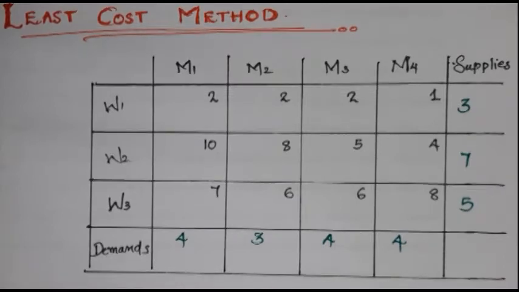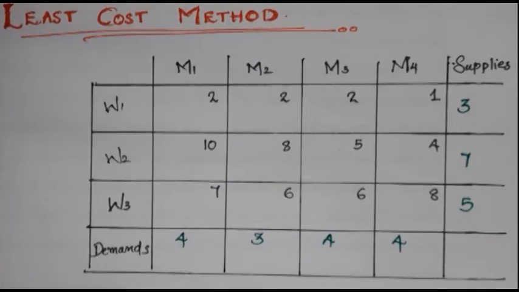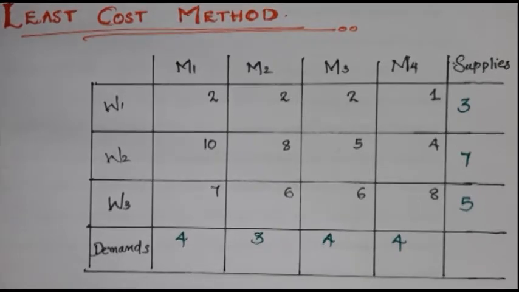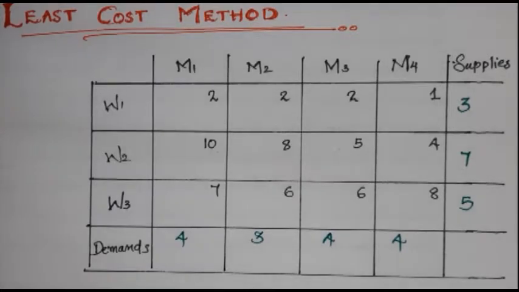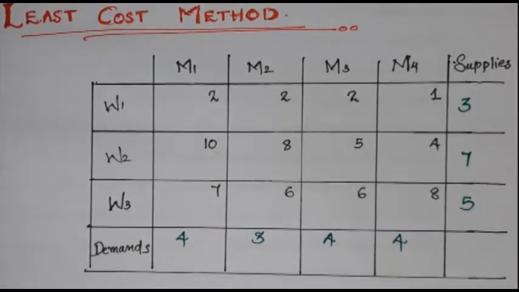There are different methods available to obtain the initial basic feasible solution. They are northwest corner rule, least cost method, Vogel's approximation method. Let's dive into least cost method and then Vogel's approximation method. For that, let's consider an example problem for better understanding. Now we are going to see the least cost method.